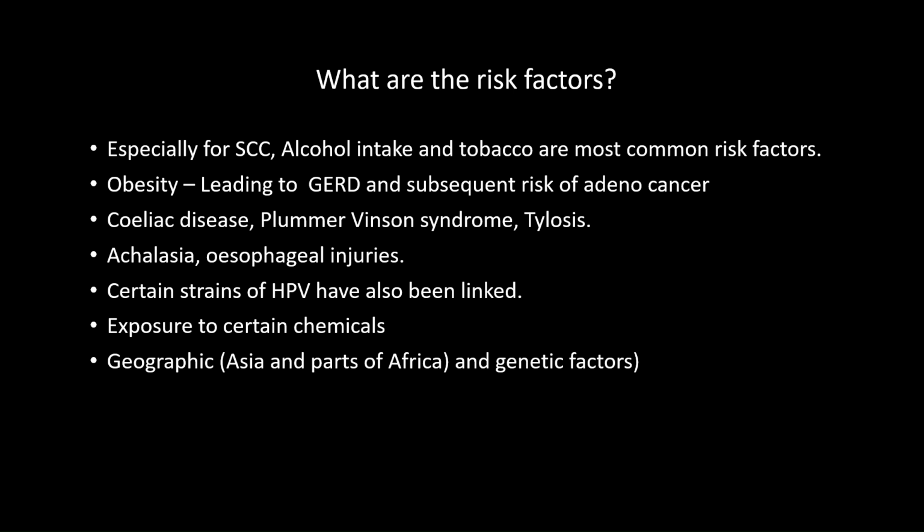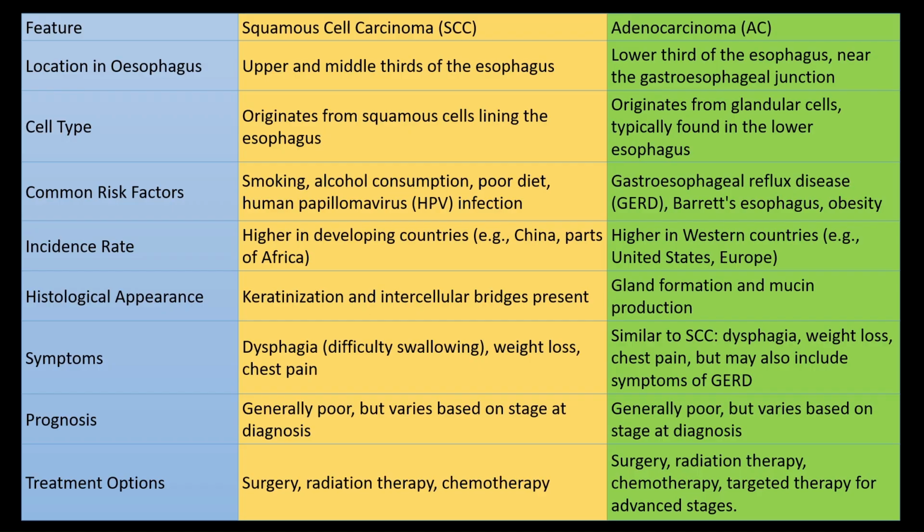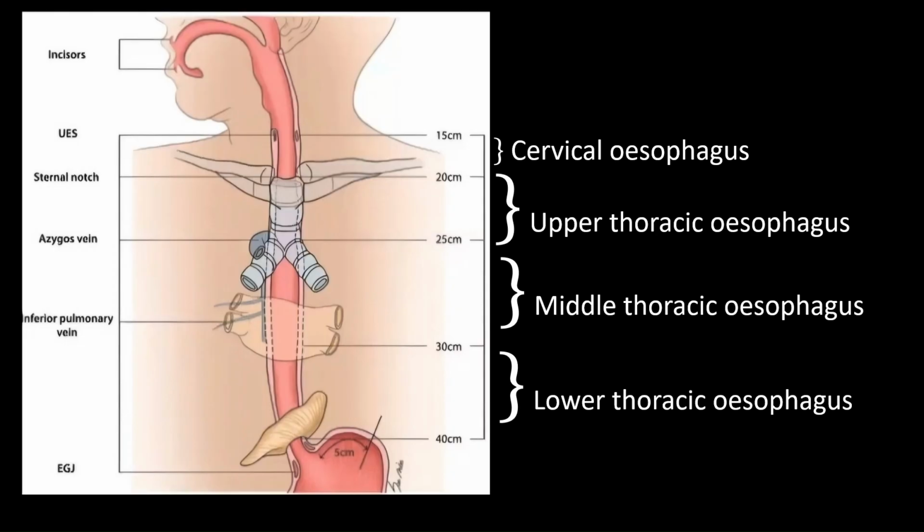Even medical conditions like celiac disease, Plummer-Vinson syndrome, and GERD are also responsible. Pre-malignant esophageal pathologies like achalasia, caustic esophageal injuries, and even infectious causes like certain strains of human papillomavirus are linked with the risk of esophageal cancers. There is geographic implication as well, where certain Asian populations and parts of Africa show increased risk. So this is a table summarizing the differences between squamous cell carcinoma on the left side and adenocarcinoma on the right side. You can pause it and have a look at it.